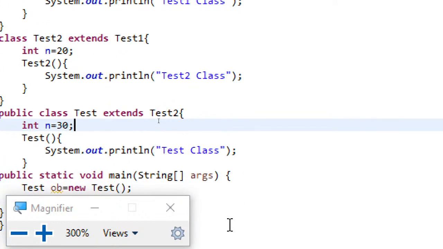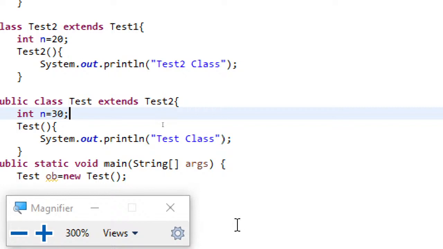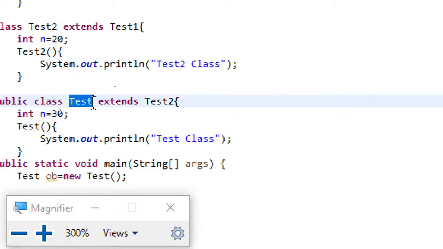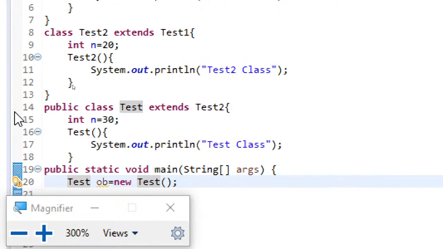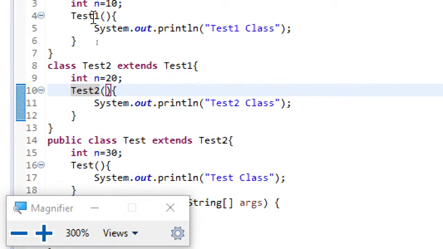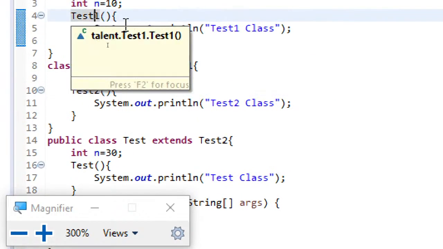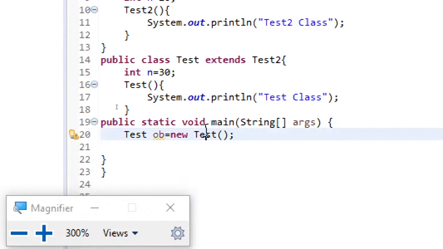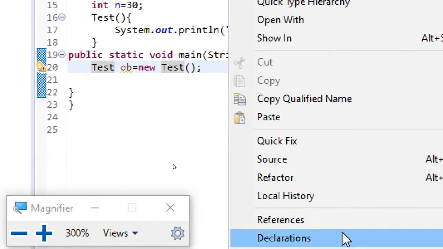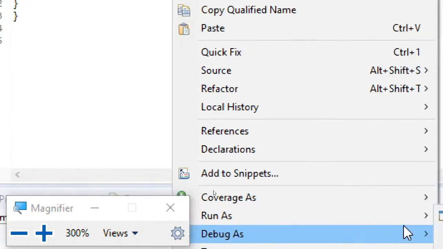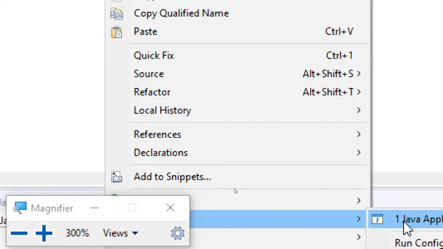Now observe this. What I am doing is test ob equal to new test. So I am calling the third, the grandchild test class constructor. There is a parent constructor, and there is a grandparent constructor as well. But when I am invoking the grandchild constructor, what will be the output? I just want you to think within your mind what the output for this program will be. Some of you might have guessed it correctly, some of you might have guessed it wrong. You can just observe this.